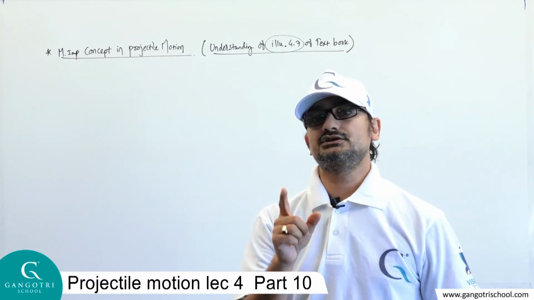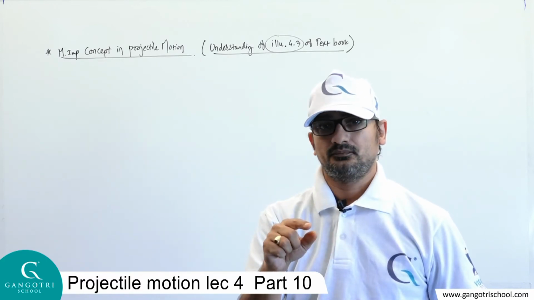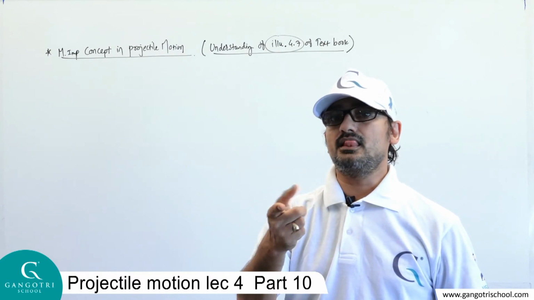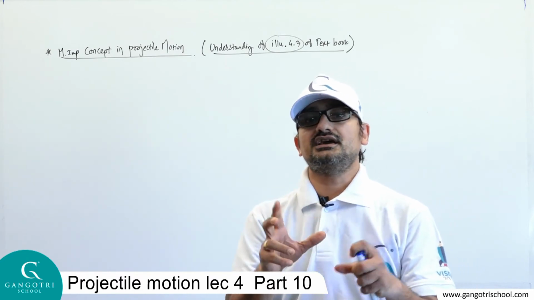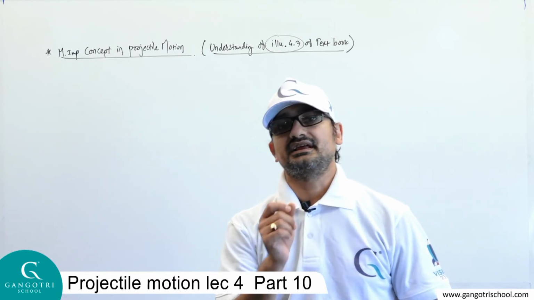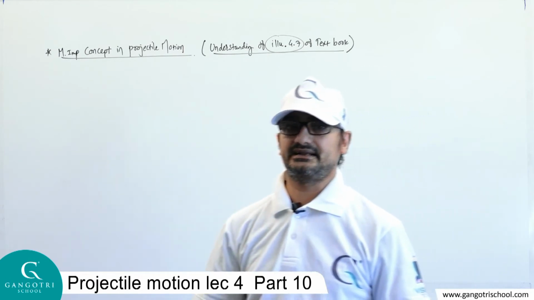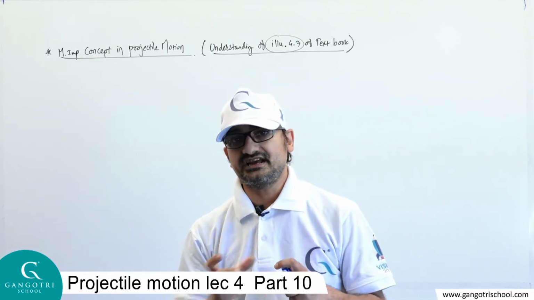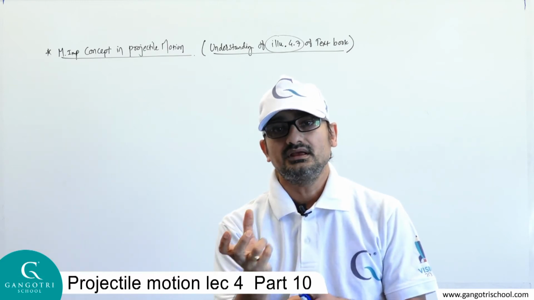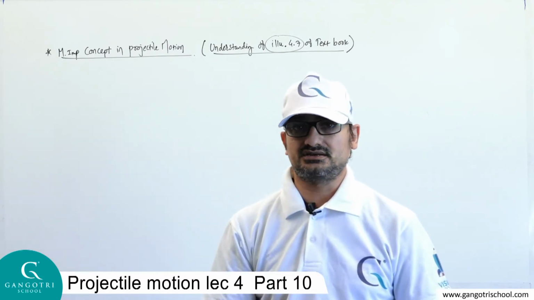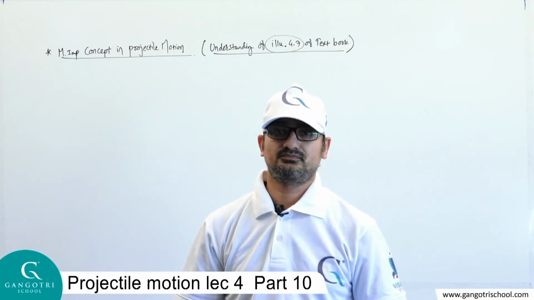If an object is thrown at an angle theta, or at an angle 90 minus theta, in both cases the range will be the same. Again I'll repeat the sentence. An object is thrown at an angle theta, or at an angle 90 minus theta. In both cases the range will be the same.